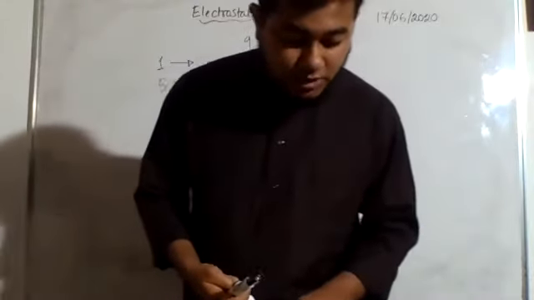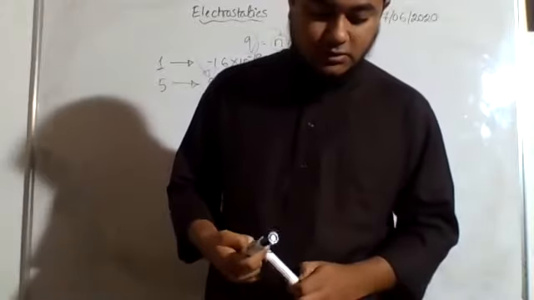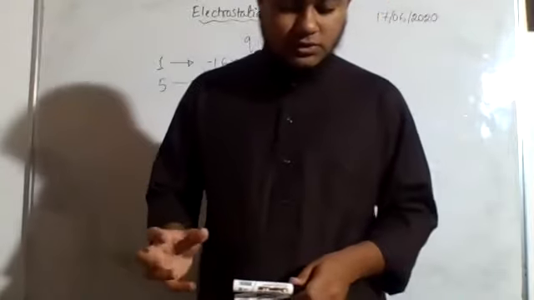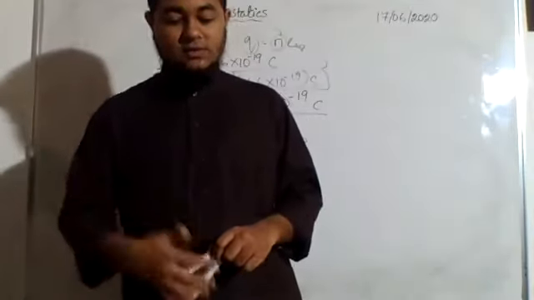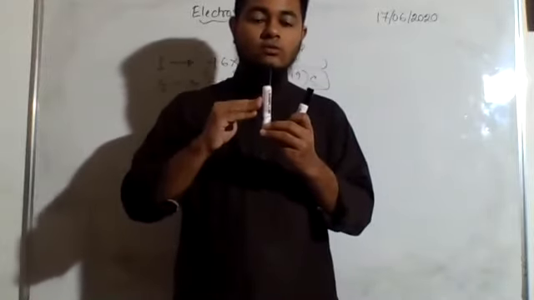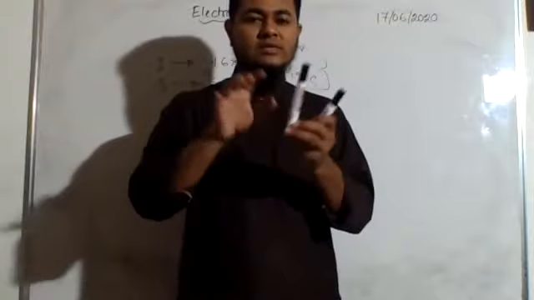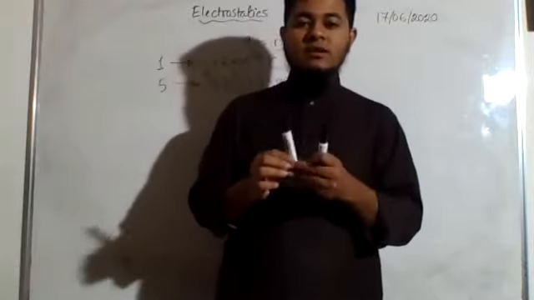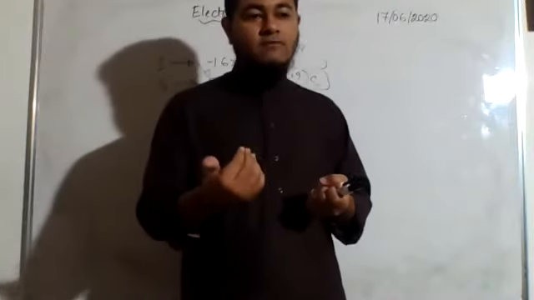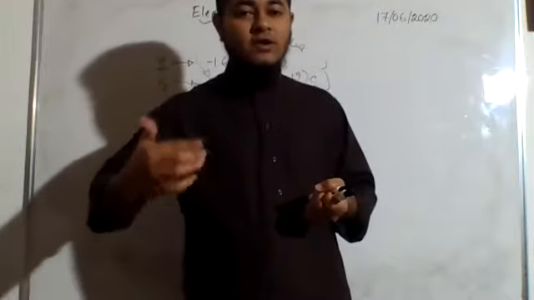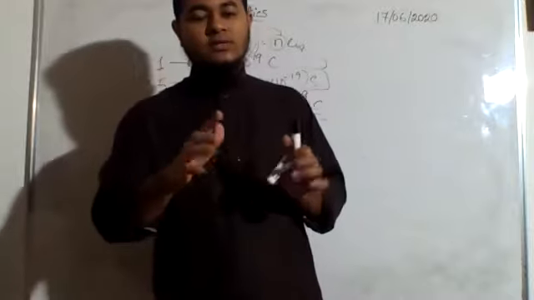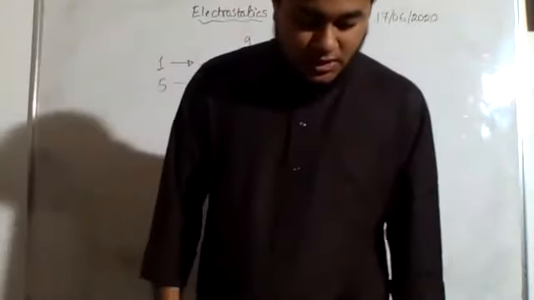From the frictional experiment of a glass rod and silk cloth, it is observed that the amount of negative charge that goes to the silk cloth from the glass rod is the same as the amount of negative charge decreased in the glass, right? The amount of money one gives to the other, that much decreases from one and increases in the other. So as a result, they actually balance each other. It is the same: if I rub them against each other, one will give up electrons. The number of electrons given up by one body is equal to the number of electrons received by another body. So as a result, they balance each other.